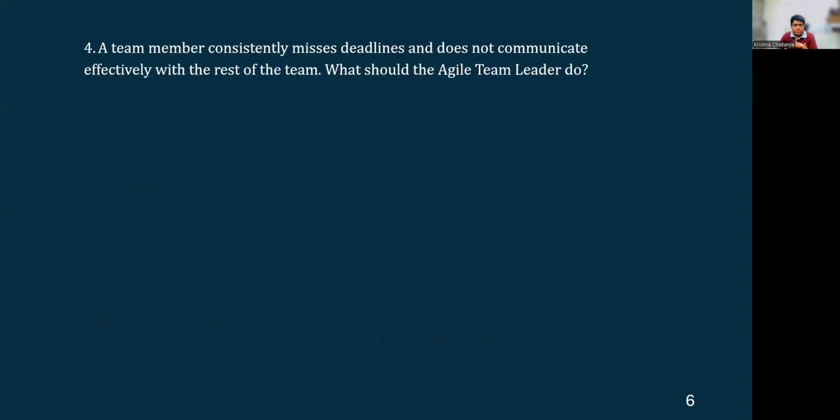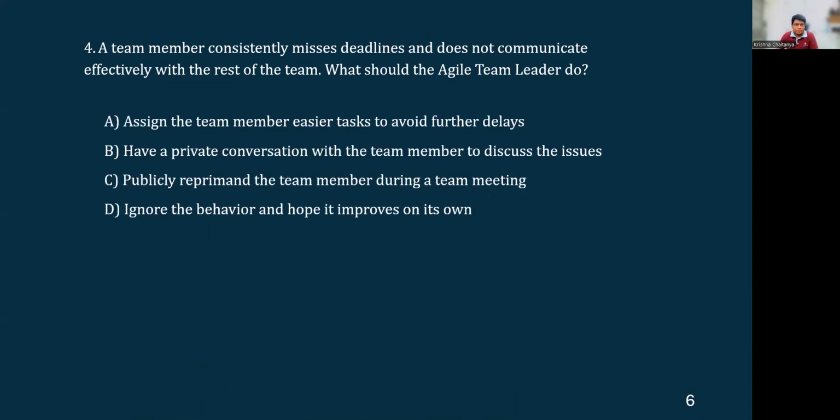Okay, moving to the next question. What should the agile team leader do? Okay, this is the question for an agile team leader. A team member consistently misses deadlines and does not communicate effectively with the rest of the team. Okay, so let's see the options. Assign the team member easier tasks to avoid further delays. That is not addressing the root cause of the issue here.